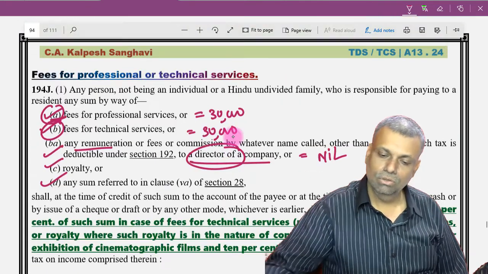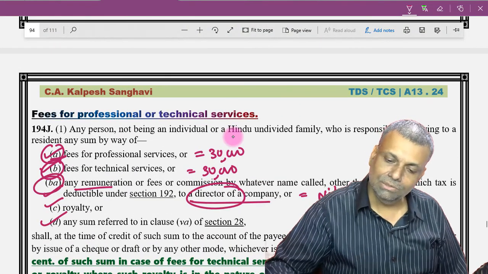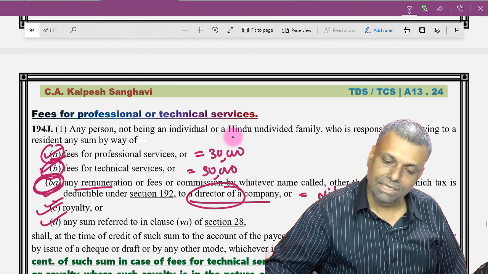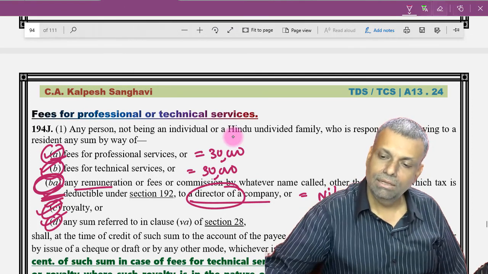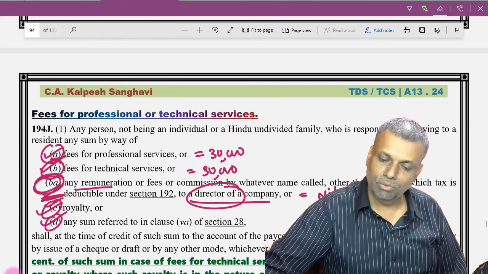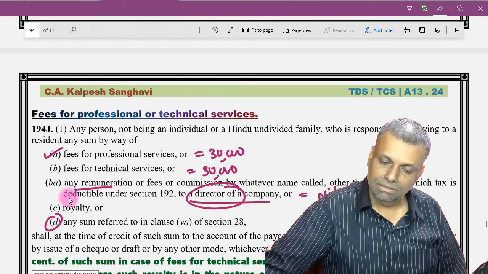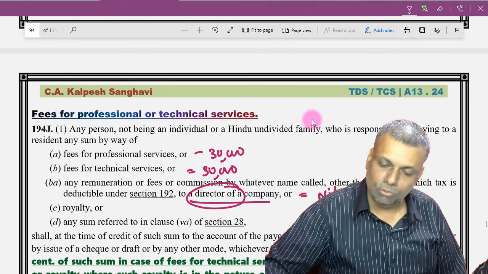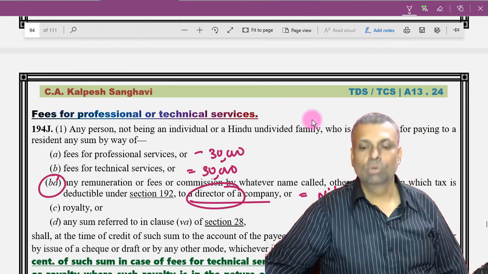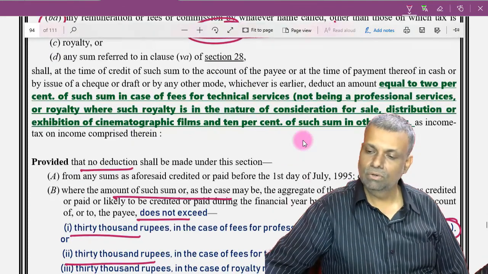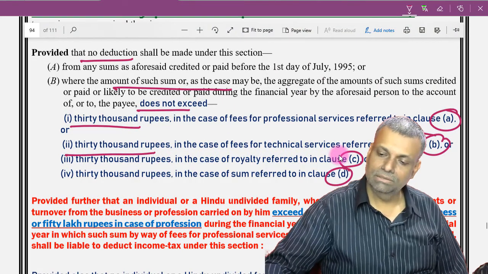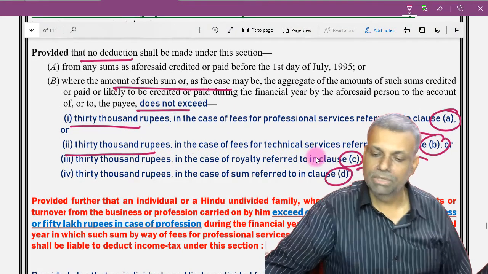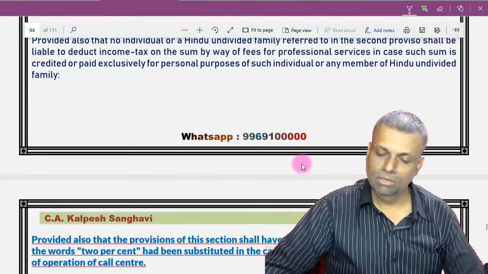Okay. So for this BA category, there is no limit. See, for A, B, C and D, there is a limit. But for BA, there is no limit which is already provided. And that is a little bit of a technical interpretation, and that brings us to the conclusion that for BAC there is no limit. Okay. So for ABCD there is a basic limit, which has already been provided under this particular provision.